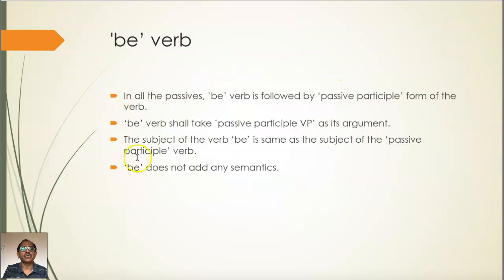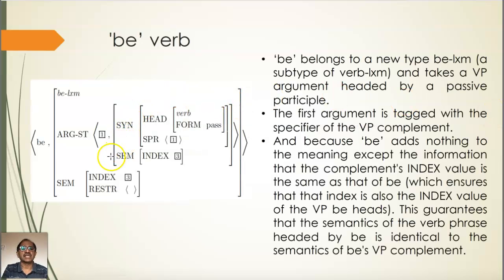Let's now see how this information is given in the lexical entry of the verb be. Here is the lexical entry for be. Be is a be lexeme, and it has its argument structure. In the argument structure, the first argument is 1. We are not giving what it is. And the second argument will have a VP, which is a passive participle form. How do we know that? We know that the head value of the argument is verb. That means it has to be a verb phrase.